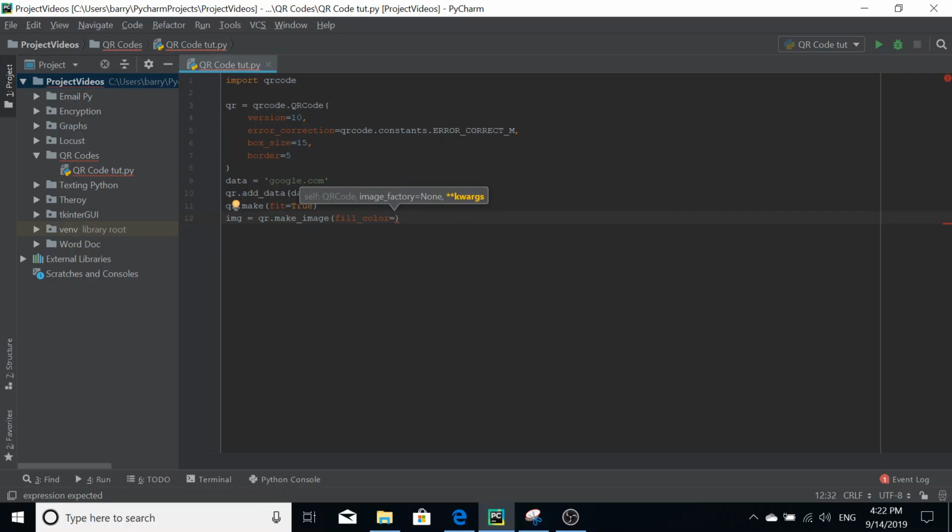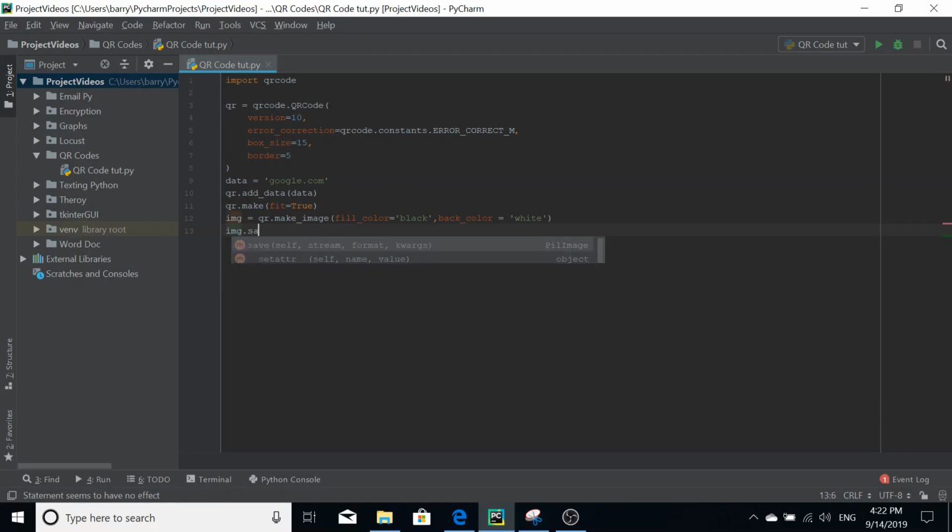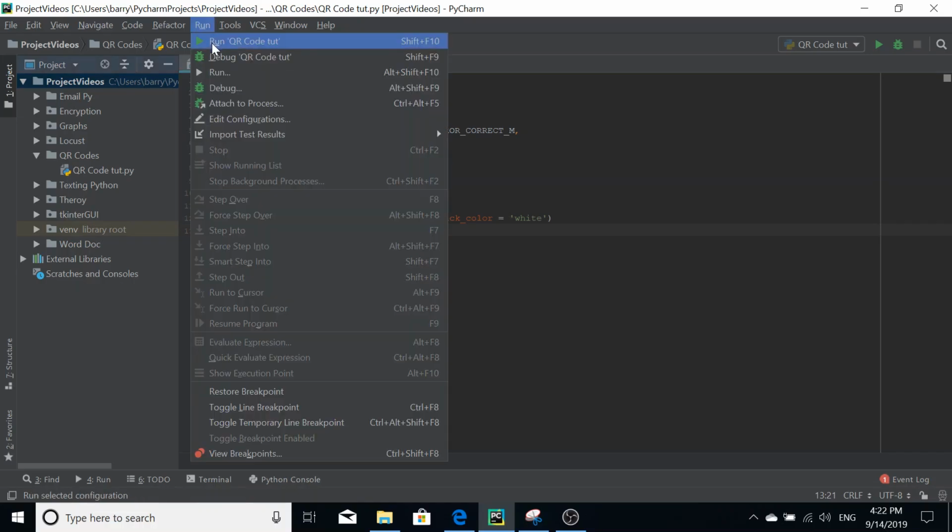So those are typically black, so we're going to make it black there. And then we're going to make the background color, so that will be back_color equal to white. Okay, as it normally is in most media. So, and then we're just going to do image.save my qr.png. Okay, so let's run this now.